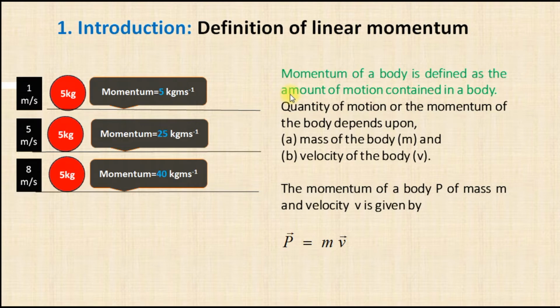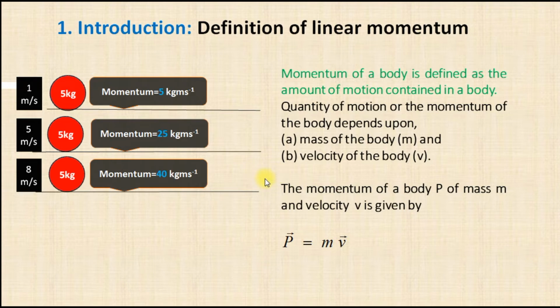How much velocity is present in the body multiplied by mass is the momentum. The quantity of motion of a body depends on: one is the mass of the body, another one is the velocity of the body. And the momentum of a body can be represented by P is equal to m into v.